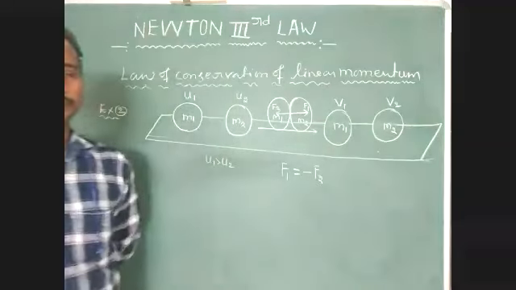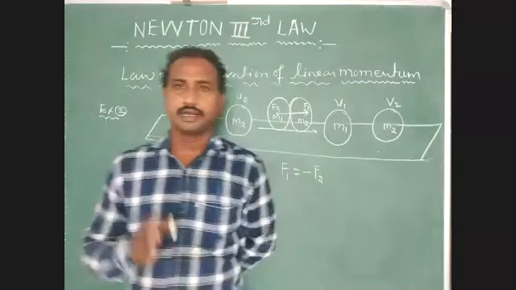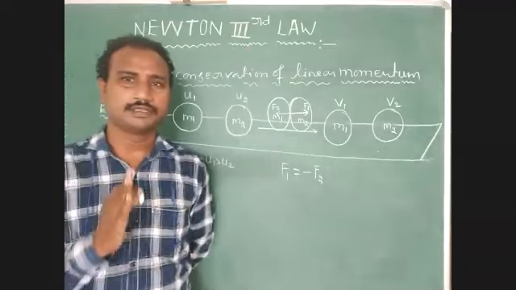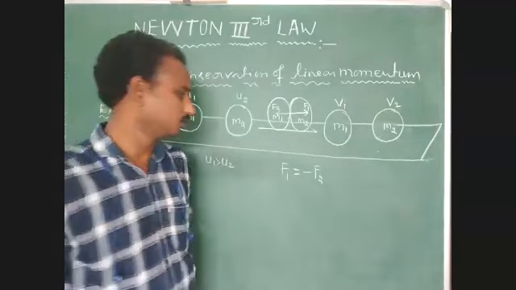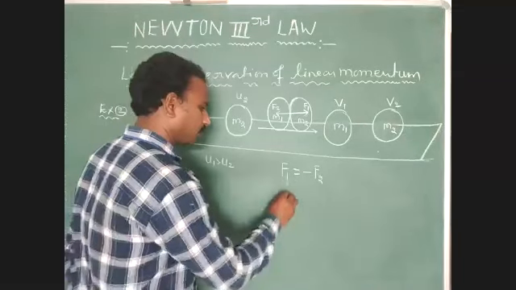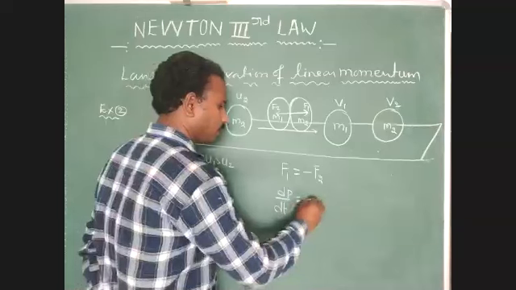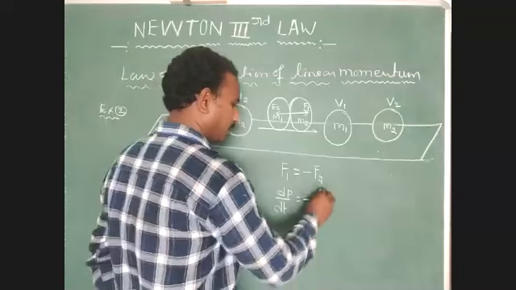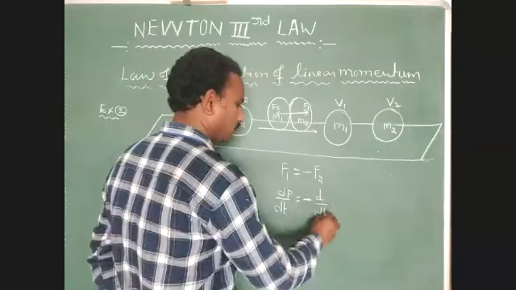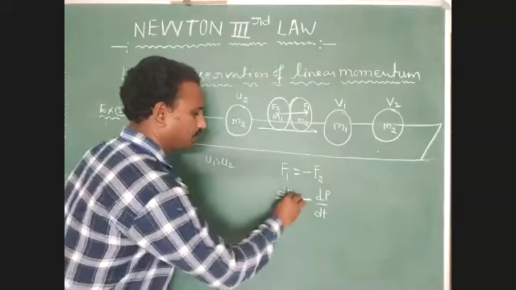So what is the definition of force? The rate of change of momentum is called external force. We have to write d by dt of p, that is equal to minus d by dt of p. So here we consider P1.